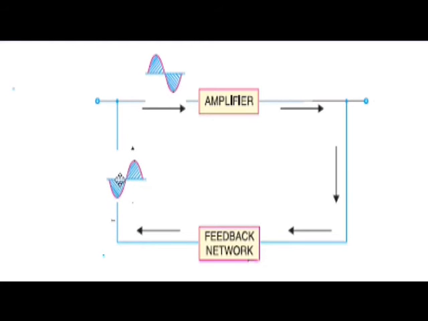When it reaches the input signal, both signals are out of phase, so this becomes negative feedback. Now input signal and output signal are out of phase.